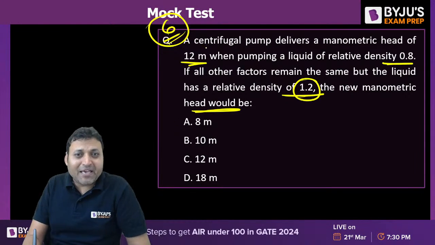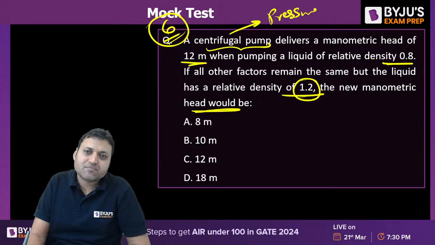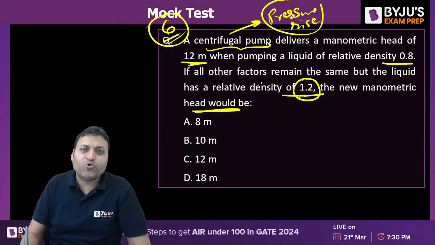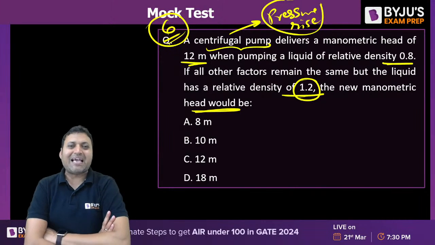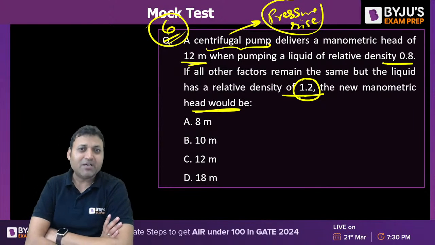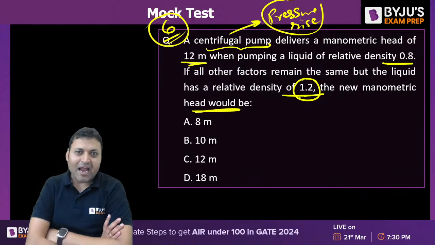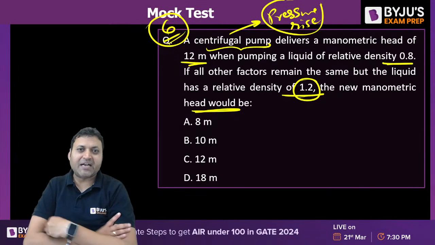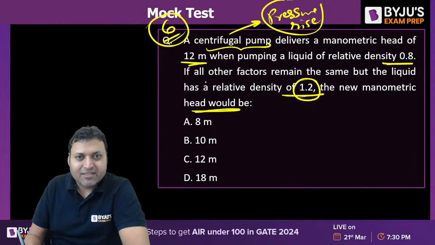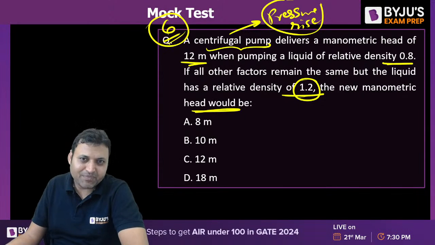So the pump is used to raise the pressure. It is used to increase the pressure, and that is why the discharge will be delivered. By increasing the pressure of the fluid, the discharge gets delivered. That is how the centrifugal pump works, on the rotary motion, the rotation of the impeller, due to the centrifugal action. There are two types of pumps. One is centrifugal pump, another is reciprocating pump, right?